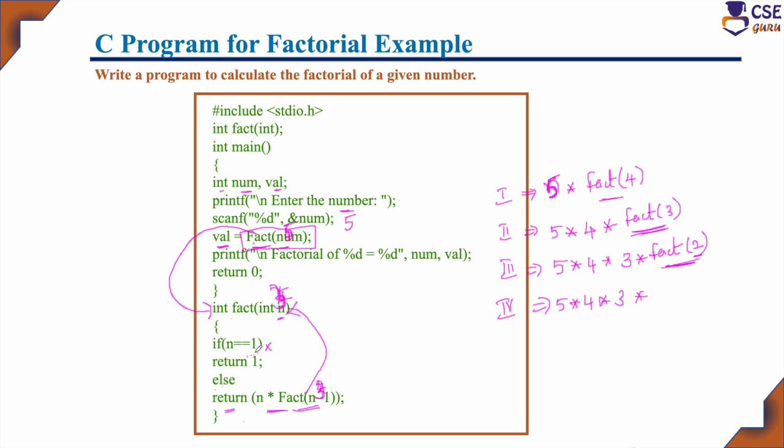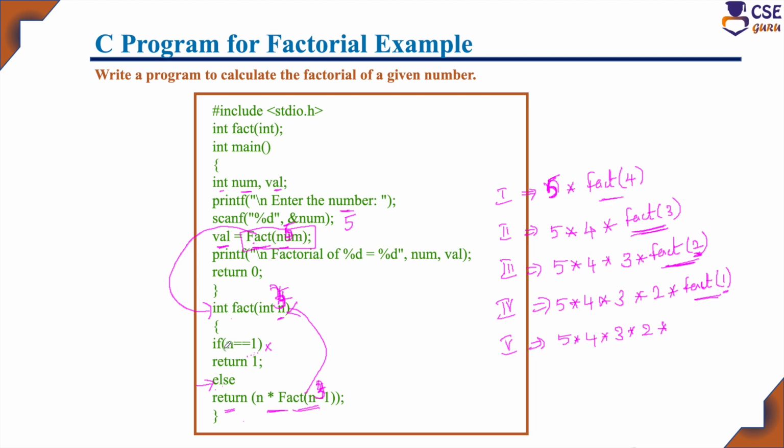It will check whether n value is equal to 1, condition fails. It will go to the else part and it will return n into fact of n minus 1. N value is 2. Here it will consider 2 into fact of n minus 1, in the sense fact of 2 minus 1, value is 1. Now n value is 1. Now again the fifth recursive call, already 5, 4, 3, 2 it is there, and the recursive call is made here, fact of n value is 1.